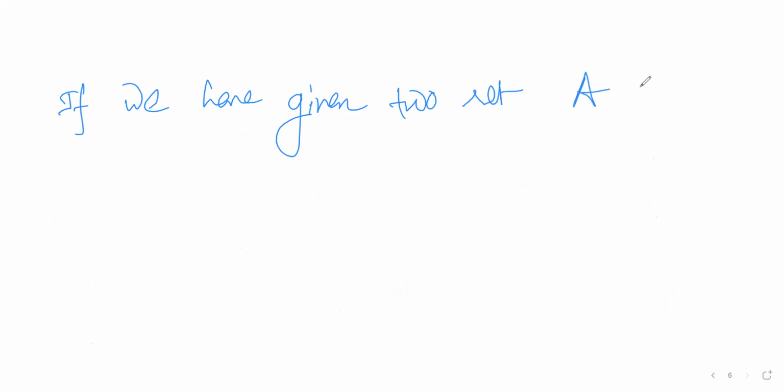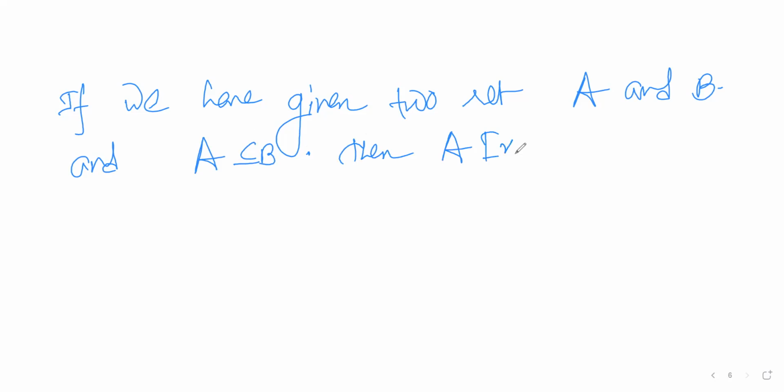If we are given two sets A and B, and A is a subset of B, then AX, the set of all polynomials over A, is also a subset of BX, right?